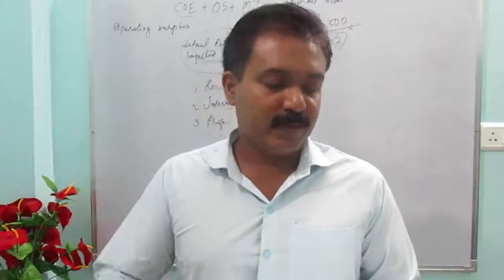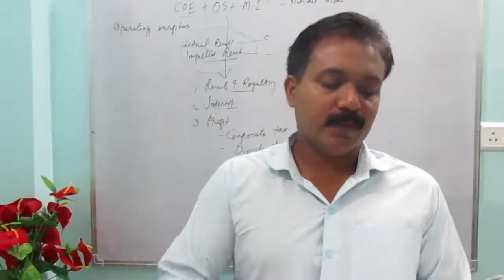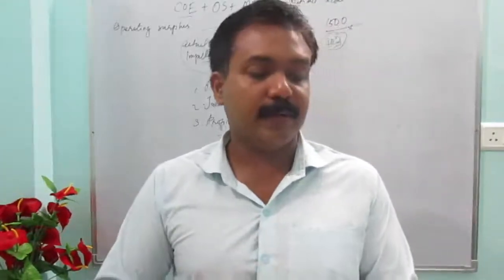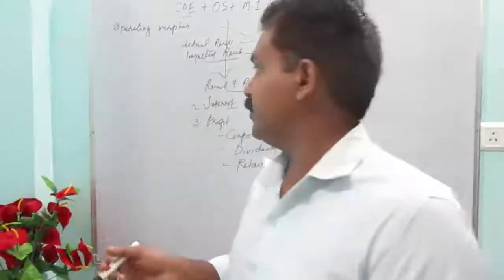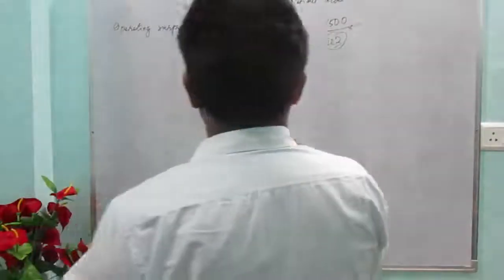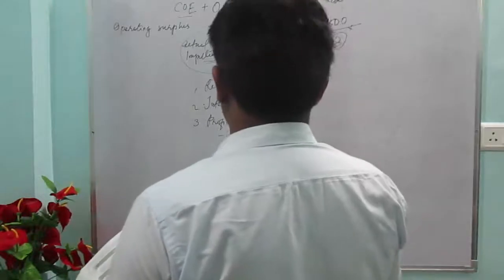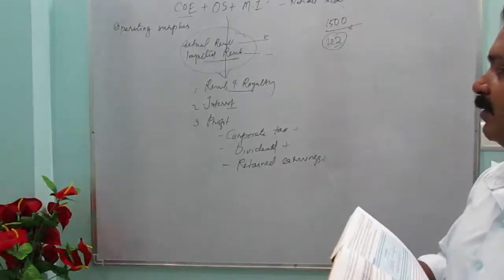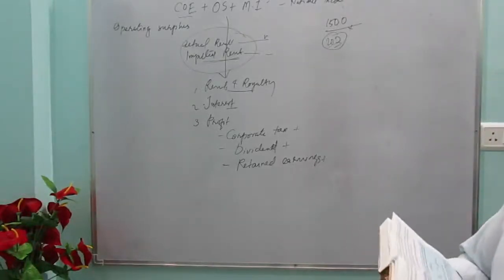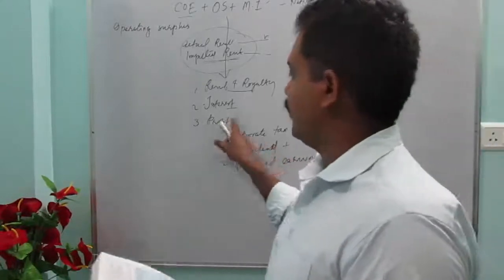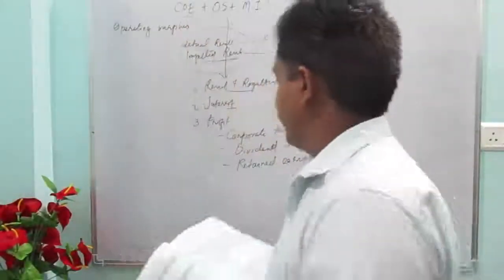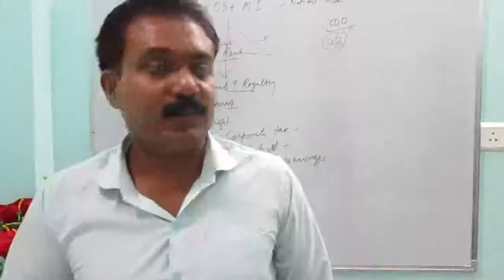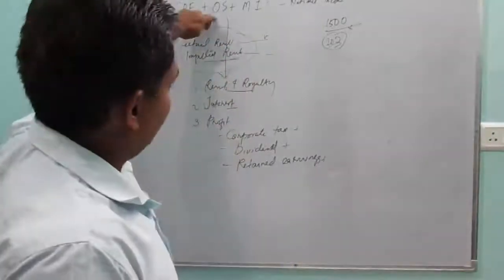Okay, so these are the parts of profit. Profit in other sense means we can say that if you add all these three you will get the profit. Understood? Profit means corporate tax plus dividend plus retained earnings. So this will come as a part in OS.